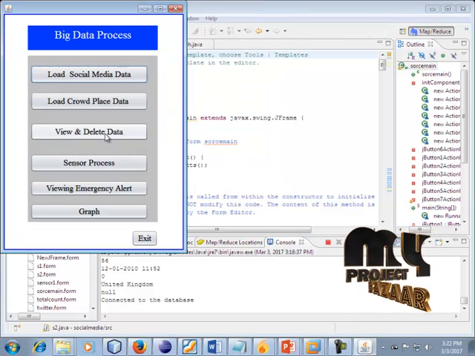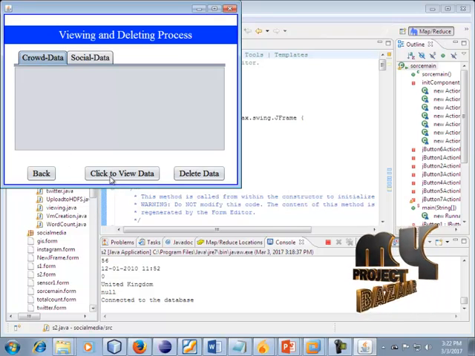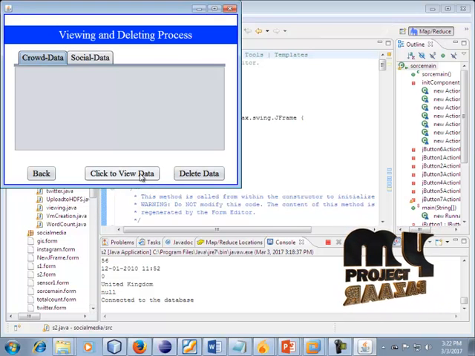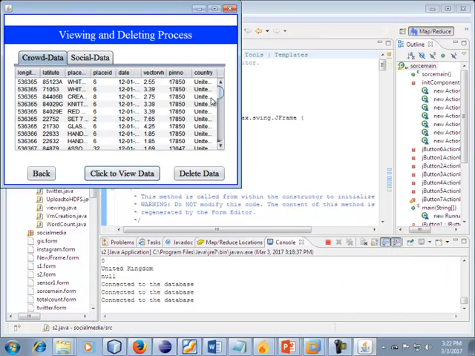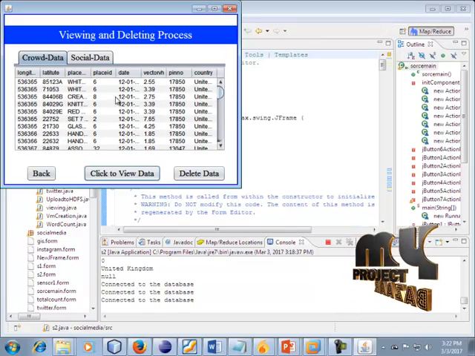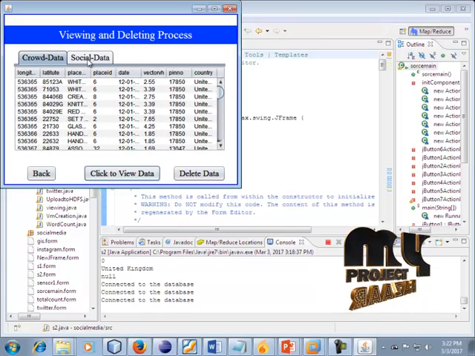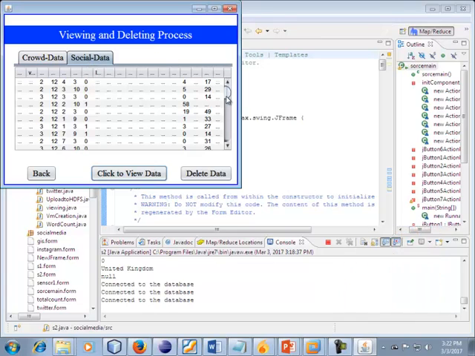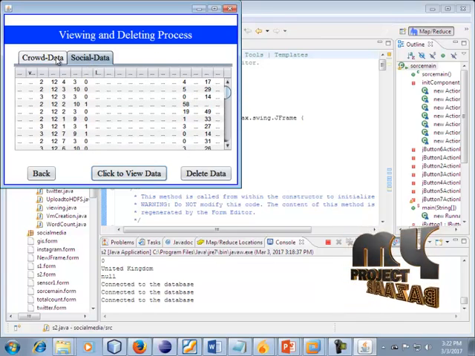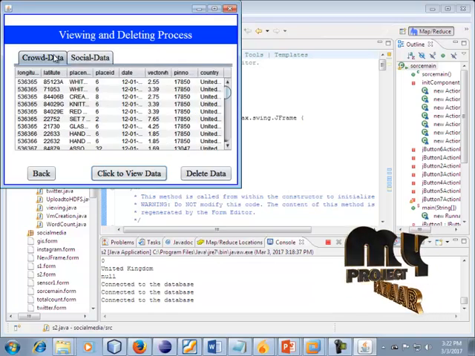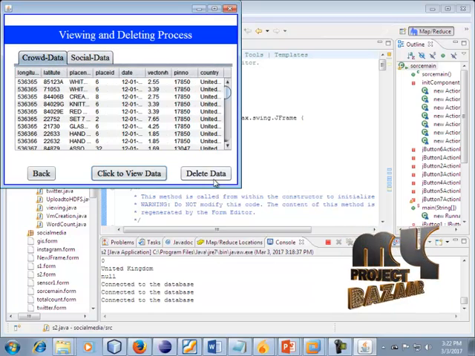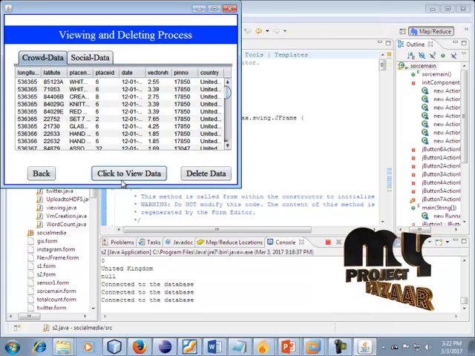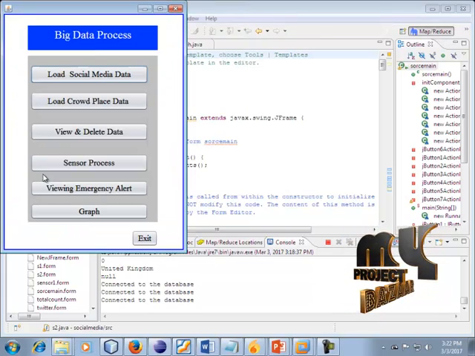Next, the view and delete process. Click this button. Click the view button for the dataset. All of the data can be viewed in this process. So it was in our crowd based dataset. Click this, social media. It is in our social media dataset. So our datasets are loaded successfully in this field. There is a delete data button. Click this button and all of the data is deleted. Okay, first we go to the back button.